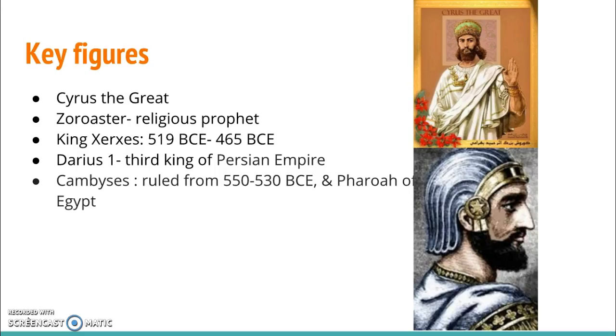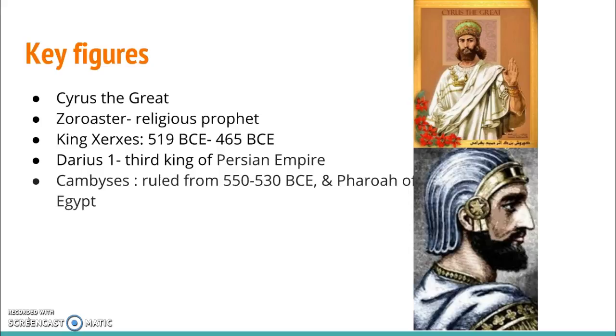A lot of the key figures were kings. One main one was Cyrus the Great, who was the founder and original first king of the Persian Empire. He did so by conquering the Medes, I think that's how you pronounce it, and also uniting the Iranian people all under one ruler. And he also expanded the Persian Empire by conquering Chaldea in 539 BCE.